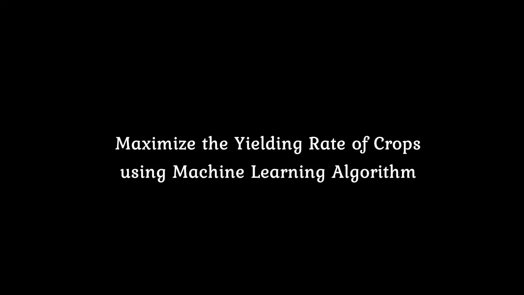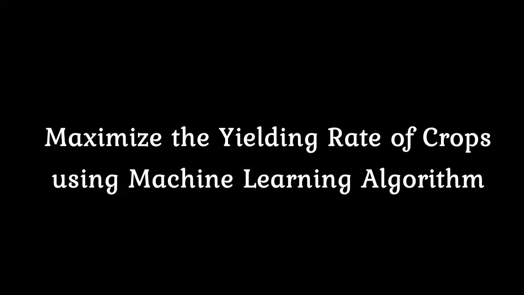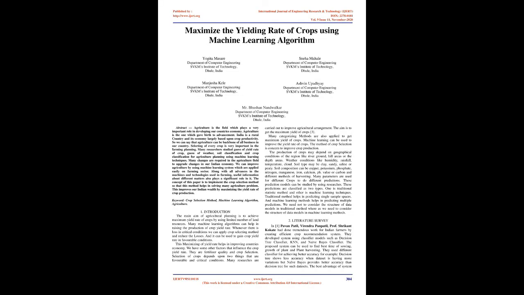Maximize the yielding rate of crops using machine learning algorithm. Abstract: Agriculture is the field which plays a very important role in developing our country's economy. Agriculture is the one which gave birth to advancement. India is a rural country and its economy largely based upon crop productivity. So we can say that agriculture can be the backbone of all business in our country.